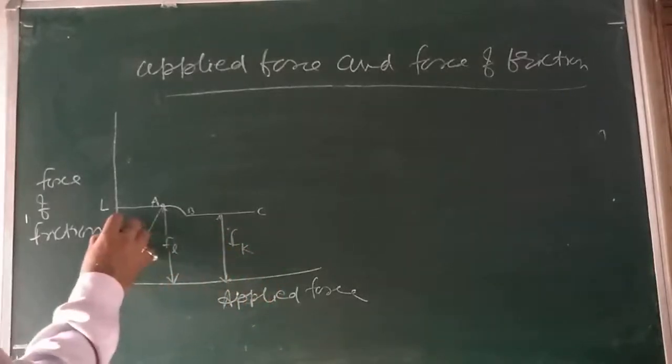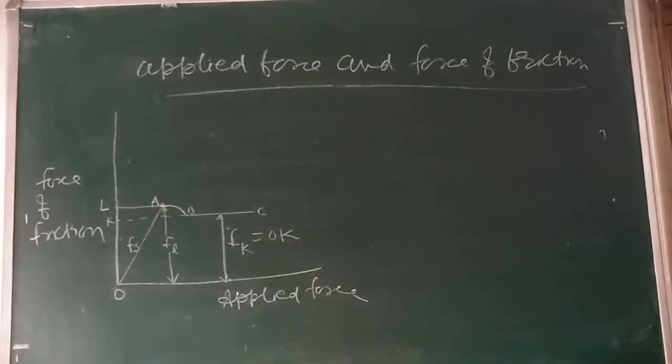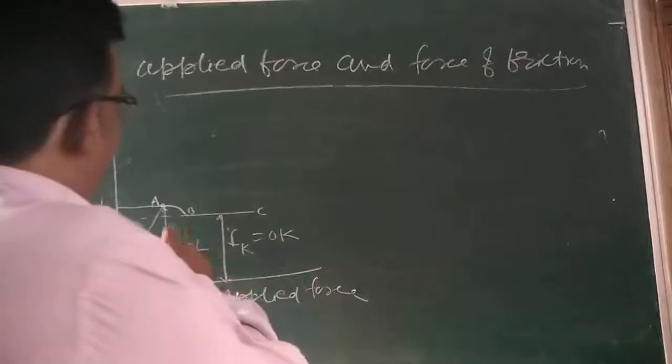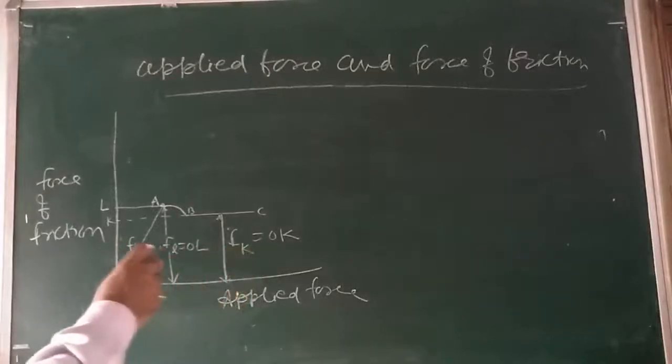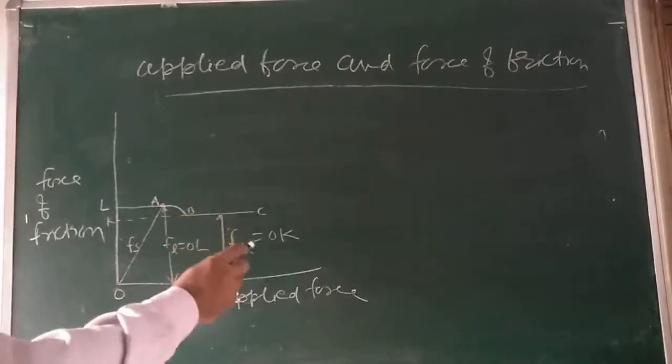Fk is equal to OK, where Fl is equal to OL. So kinetic friction is always slightly less than the limiting friction. This is the graph between force of friction and applied force. Here we have limiting friction, kinetic friction, static friction. So kinetic friction is slightly less than limiting friction.